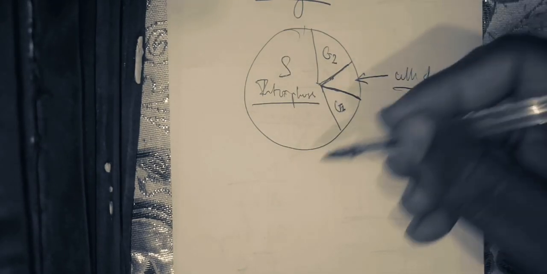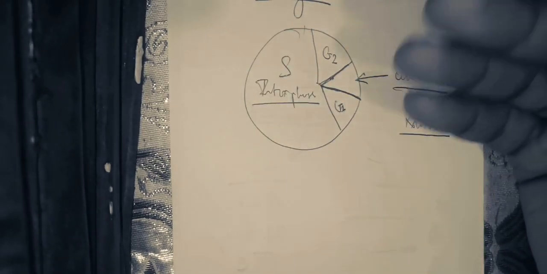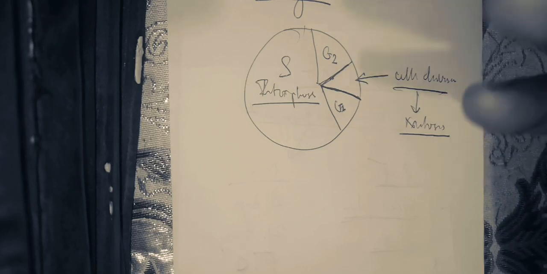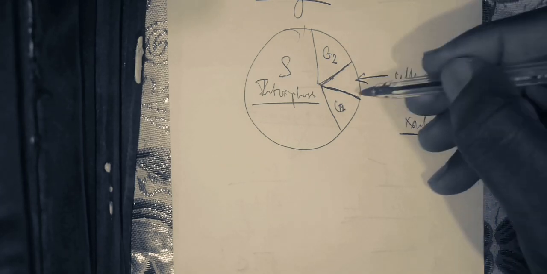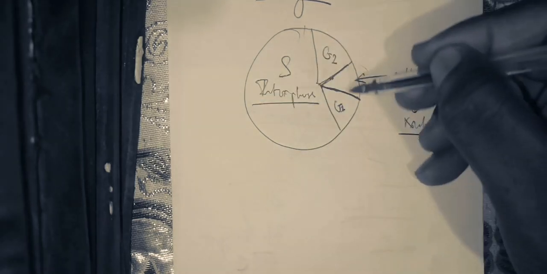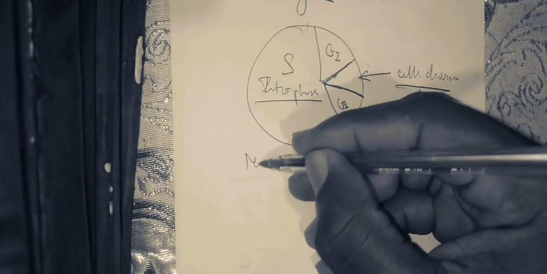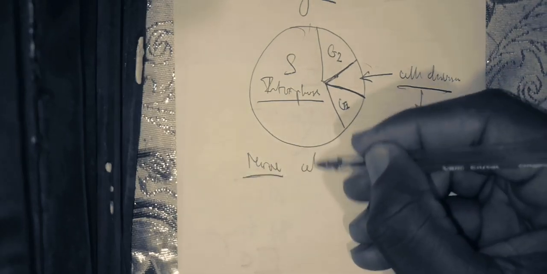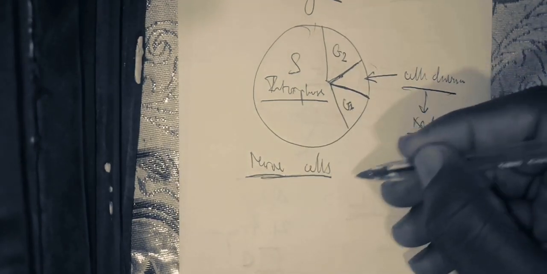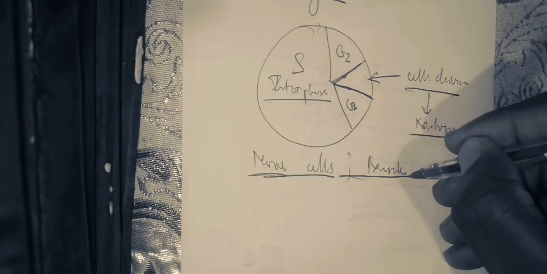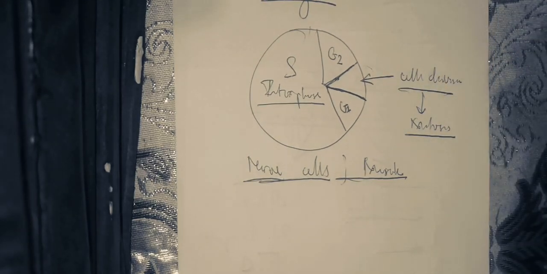Is it clear? So most of the cells of the body, the epithelial cells, the connective tissue cells, the bony cells, the hepatic cells are capable of having the interphase, and they also have the cell division phase. But the nerve cells, is it clear? And also some muscle cells, not all, particularly the skeletal muscles.